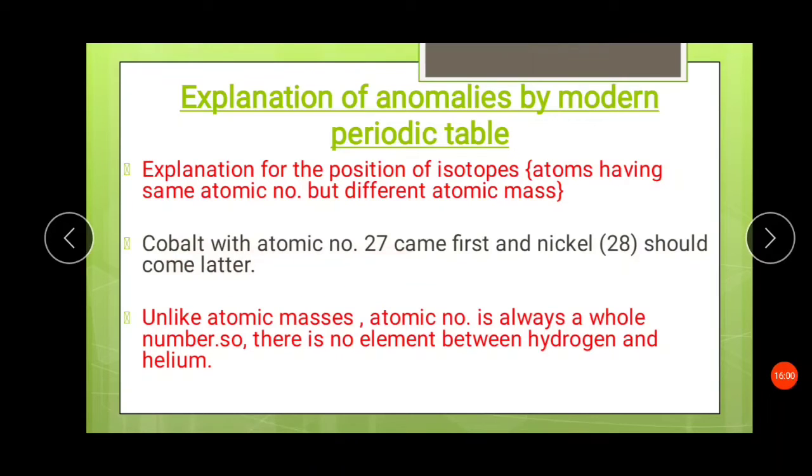Cobalt with atomic number 27 came first and nickel with atomic number 28 came later. Unlike atomic masses, atomic number is always a whole number, so there is no element between hydrogen and helium.